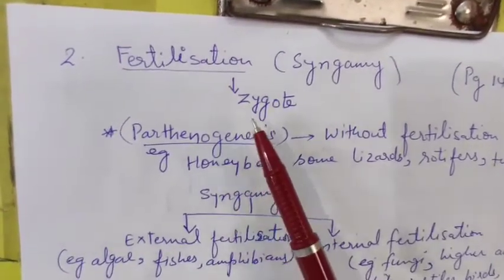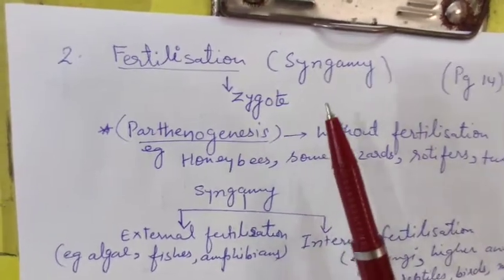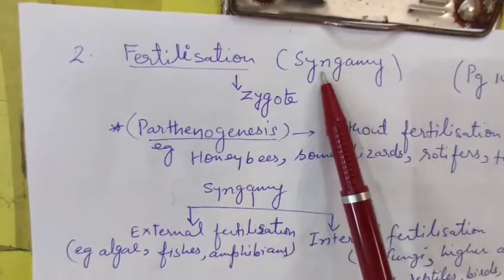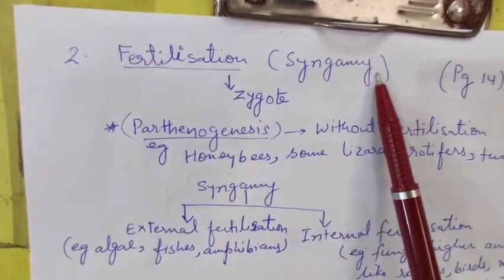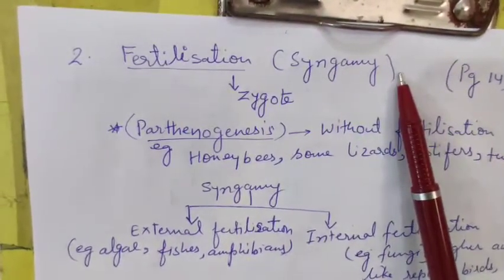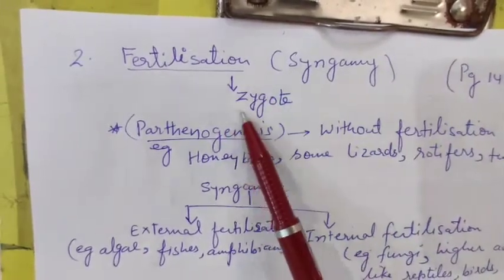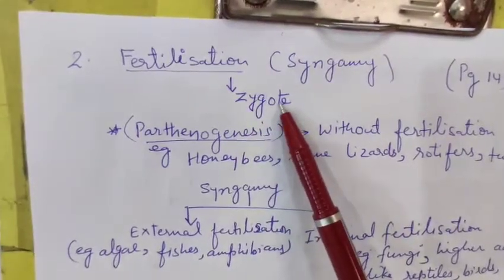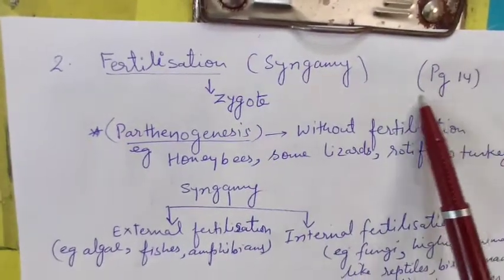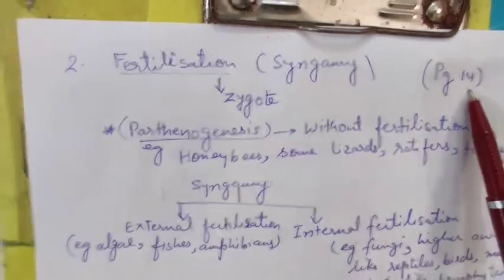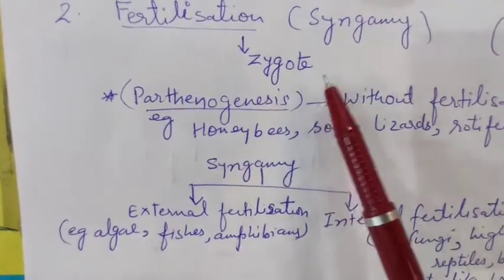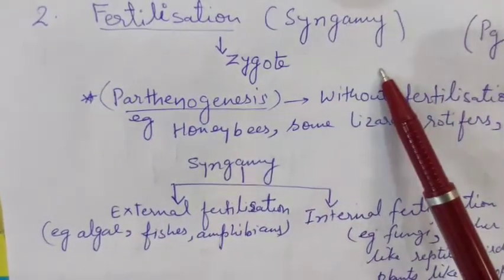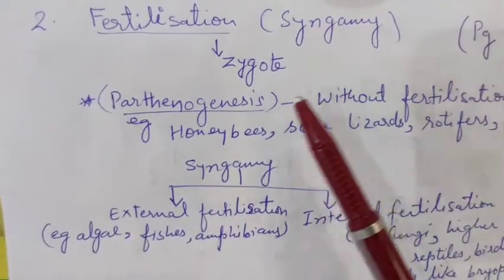Now the second event is called fertilization. Fertilization is also called syngamy. Syn means fusion. Fusion of gametes is called syngamy, and that syngamy results in the production of a single cell called the zygote. You will find this explanation on page number 14. Generally, this zygote undergoes further cell division and cell differentiation and produces the organism.